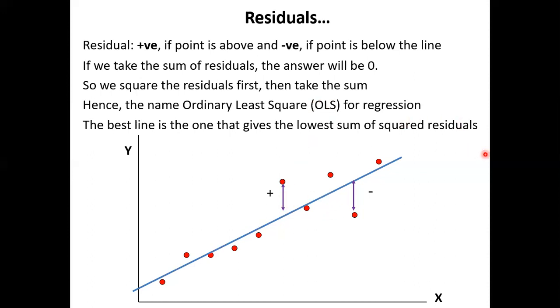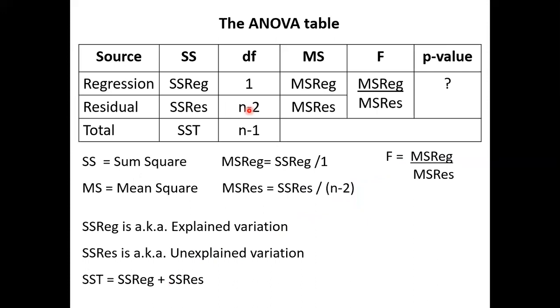Okay, that's how we're going to see whether y depends on x. So the residuals play a big role. Now, is a bigger residual better, or a smaller residual better? Smaller, because the least the better, right? All right. So based on this, we're building the ANOVA table. Again, ANOVA, you've seen earlier in the test of means. Here also an ANOVA table.